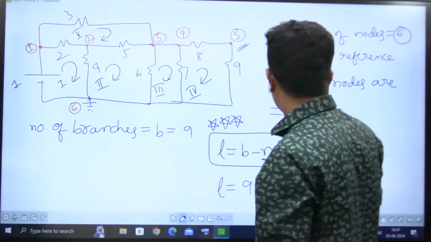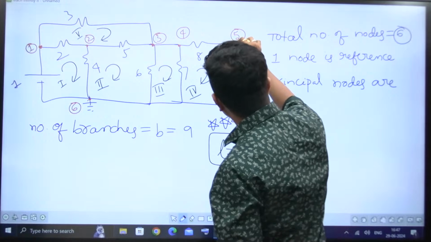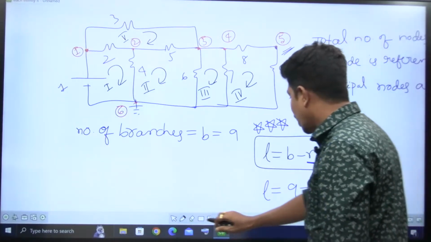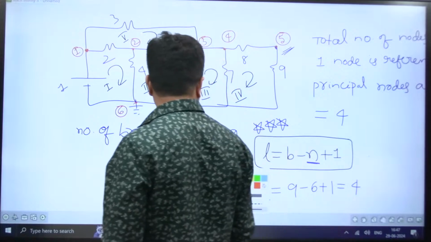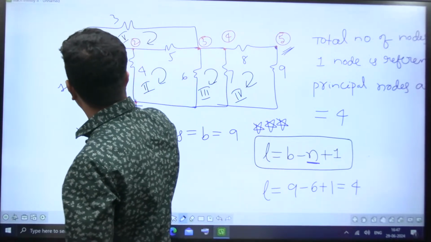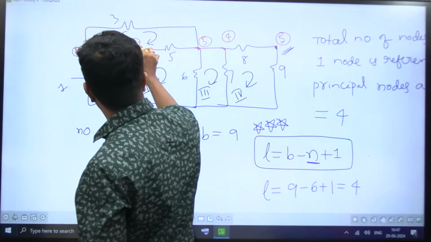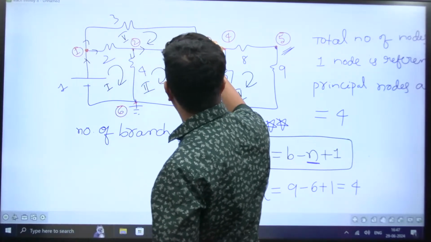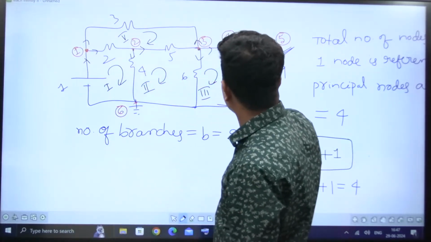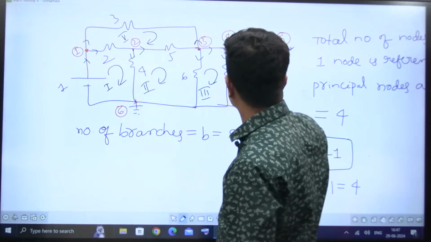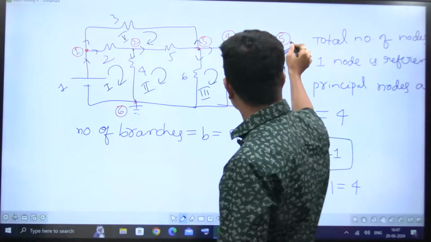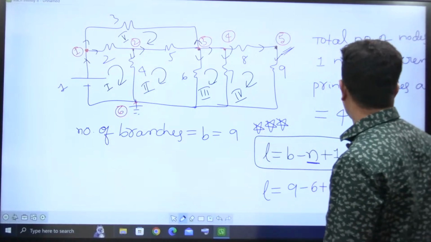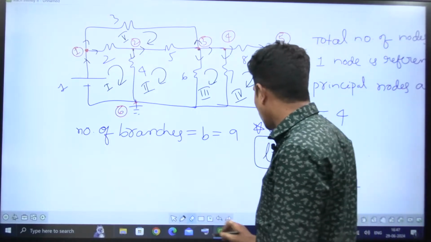Why? Because here no current division is taking place. I will tell you what is current division. Some current is coming here, that is divided into 2 parts here. Some current is entering here, that is dividing into 3 parts in fact. But here some current is coming, the same current is flowing here. Therefore, this node is left. If we left that node, we have to take 9 minus 4 in fact.